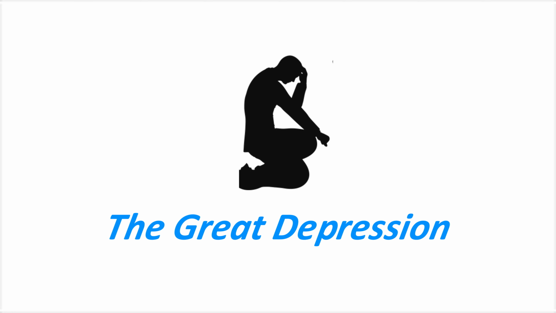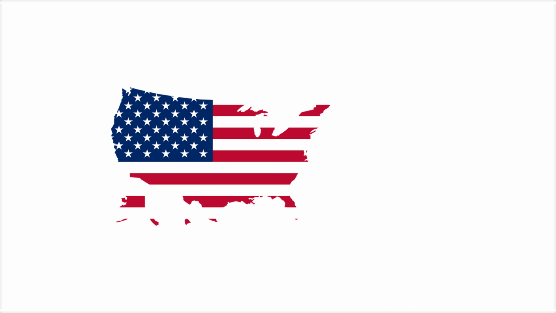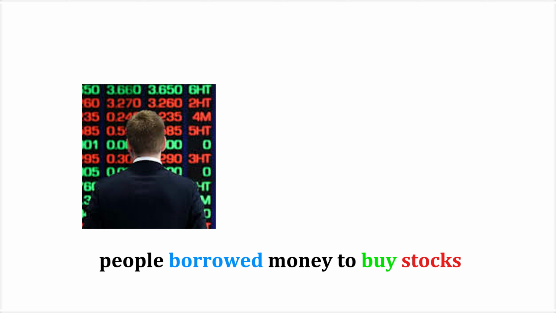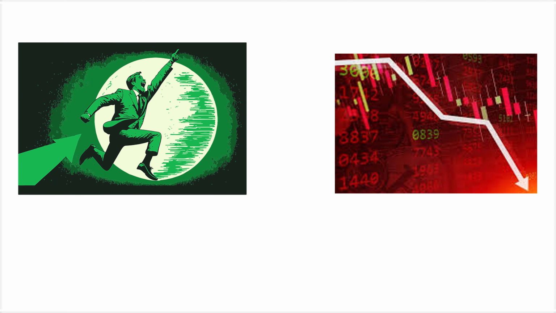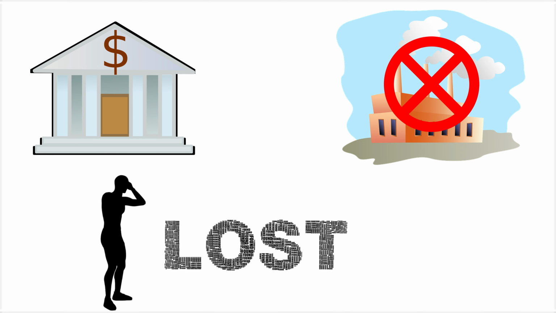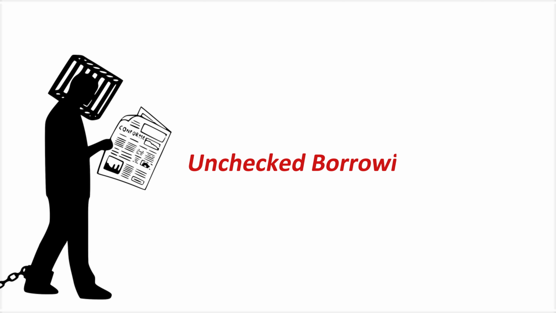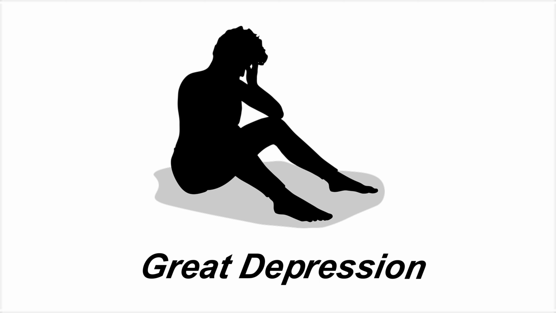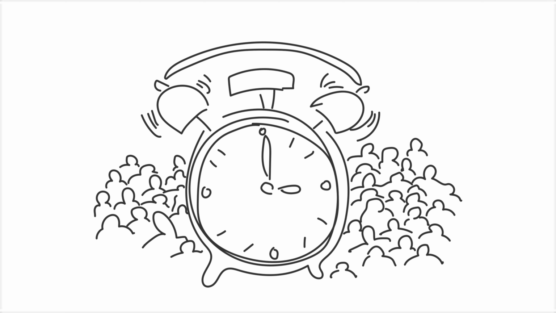Example 2. The Great Depression. Go back to 1929. In the U.S., too many people borrowed money to buy stocks. The stock market kept rising until it suddenly crashed. Banks failed, businesses closed, and people lost everything. This single mistake, too much unchecked borrowing, spread across the globe. It became the Great Depression, one of the darkest times in modern history.